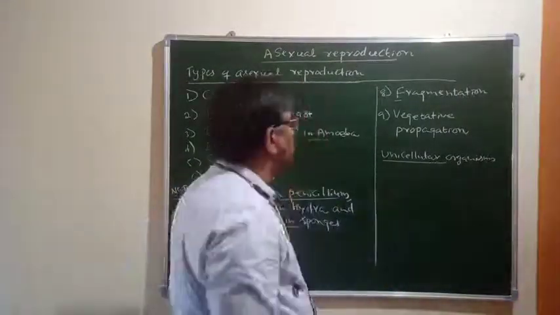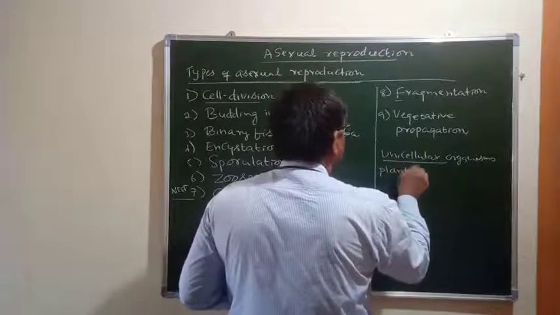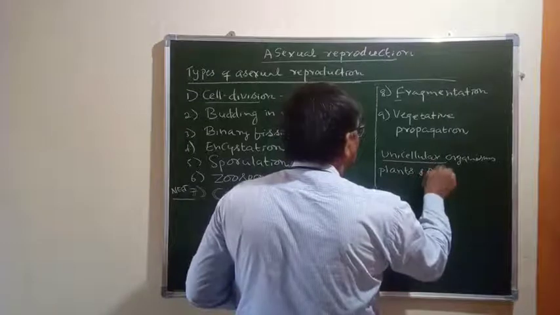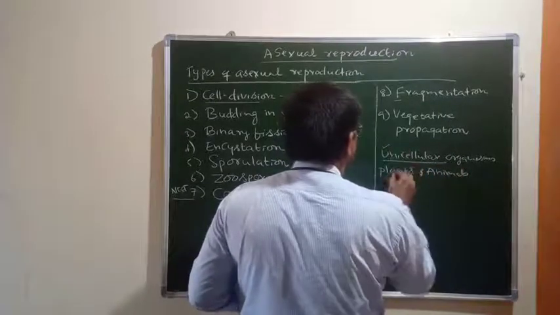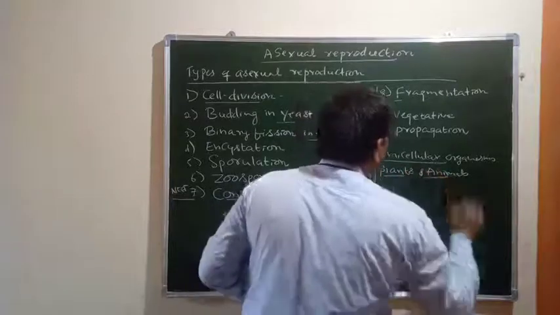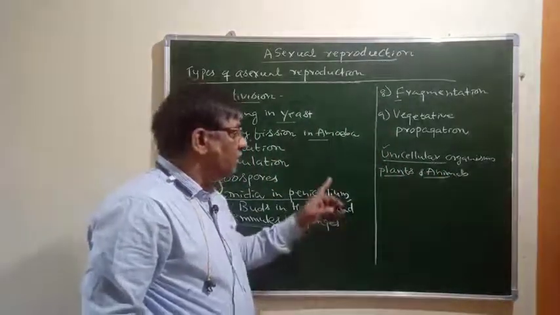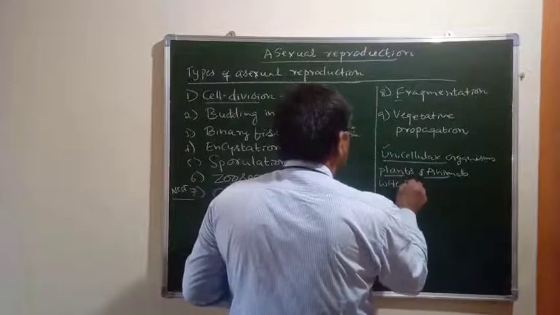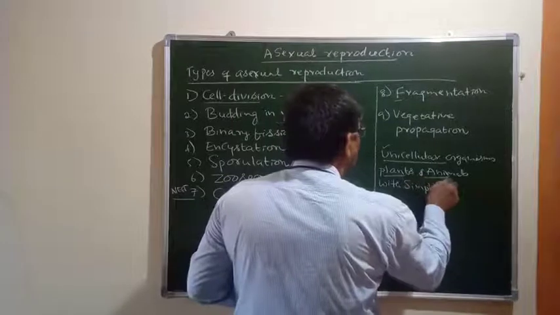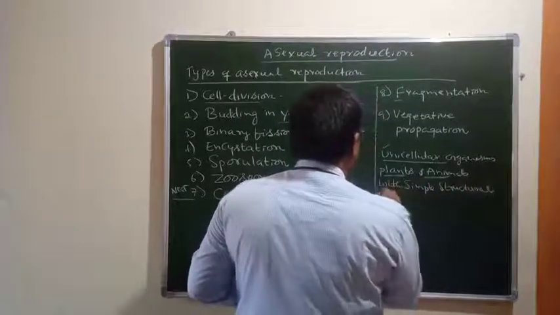And it even occurs in plants and also in animals. Not only in unicellular organisms, it occurs in plants as well as in animals with a simple structural organization.